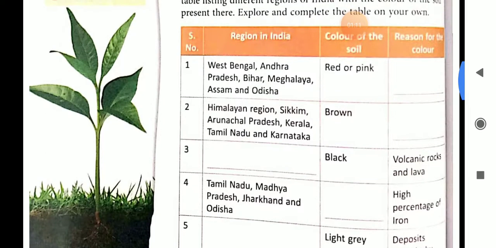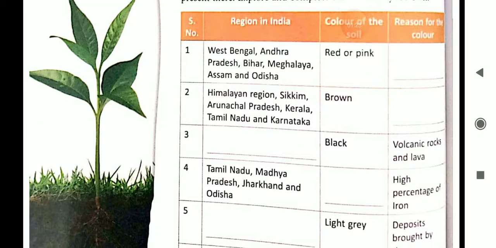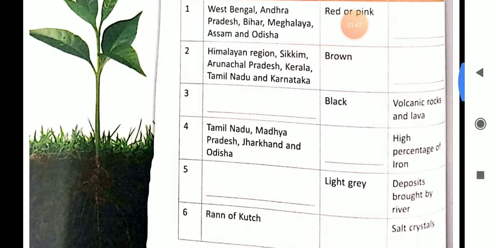Why the reason for the color, and that means why the color is different in different regions. For example, West Bengal, Andhra Pradesh, Bihar, Meghalaya, Assam, Odisha. Here the color of the soil is red or pink. Then you have to fill here why it is red or pink. Because of the minerals present here, or what are the reasons? You have to write that.